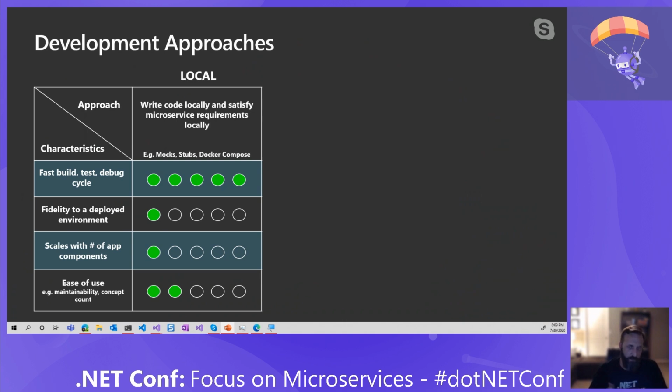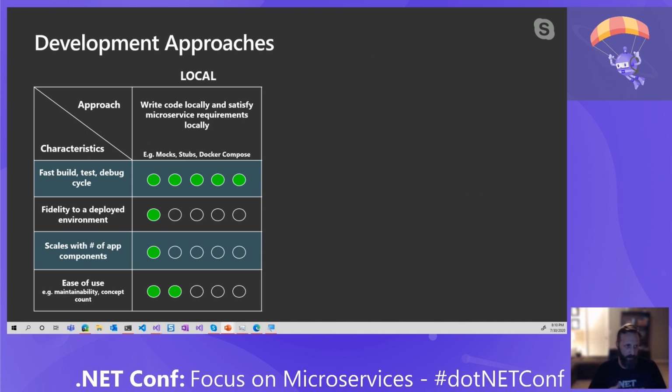We've seen some examples of that throughout the conference today, and just fire everything up in containers. And I could do mocks and stubs and do Docker Compose like I did in the previous example. And that's great. I can see all of my changes immediately, see them in a specific environment. And that's fast, and my local development cycle is pretty quick.